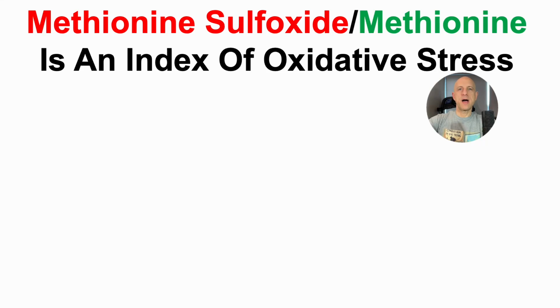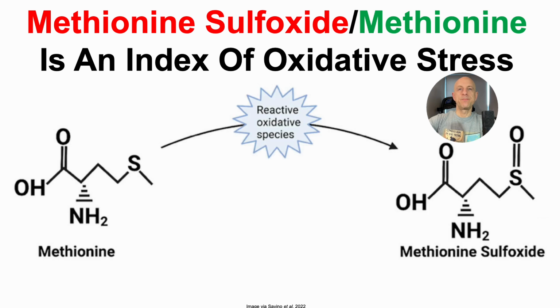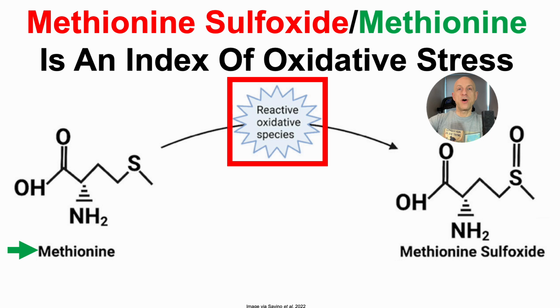The methionine sulfoxide to methionine ratio is an index of oxidative stress, and that's what we'll see here. Starting with the amino acid methionine, in the presence of reactive oxygen species, and more specifically H2O2 or hydrogen peroxide, methionine's sulfur atom is oxidized to form methionine sulfoxide. So the methionine sulfoxide to methionine ratio is an index of oxidative stress.